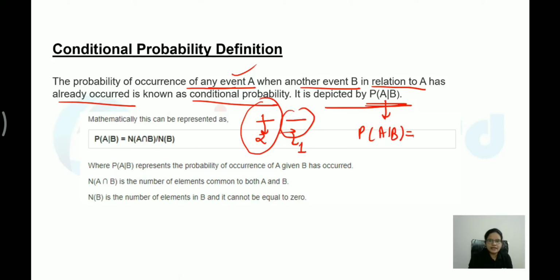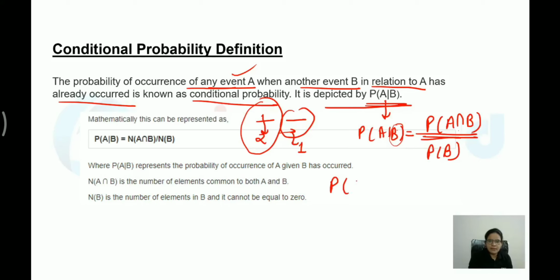This is calculated as follows: whatever is written in the denominator will be directly written as the denominator, probability of B, and in the numerator you have to write their intersection. Both of the events' intersection will be mentioned in the numerator. I hope it is clear.